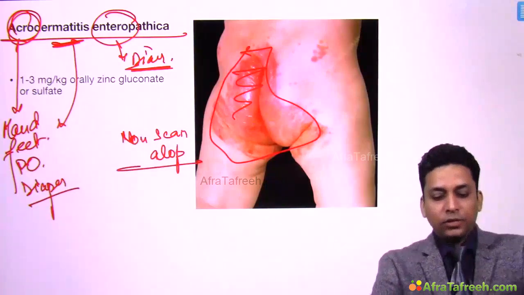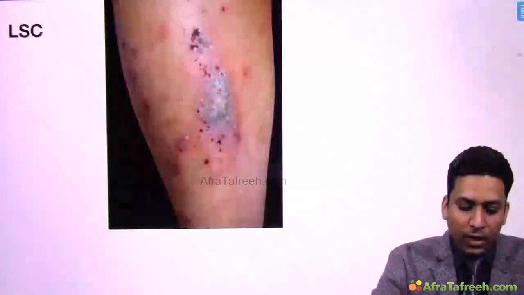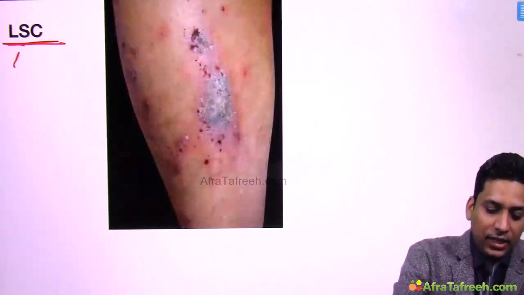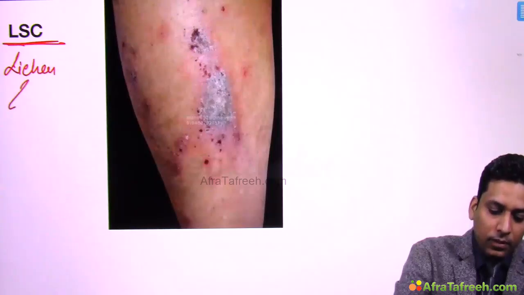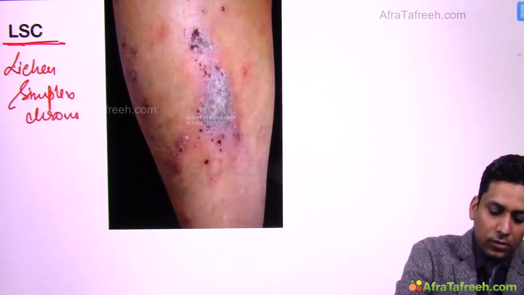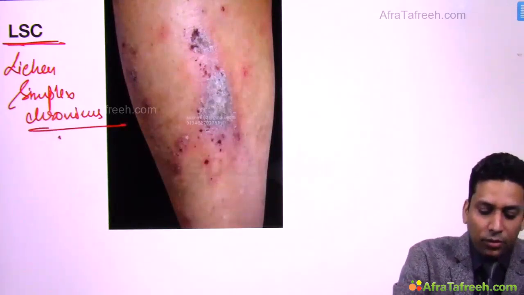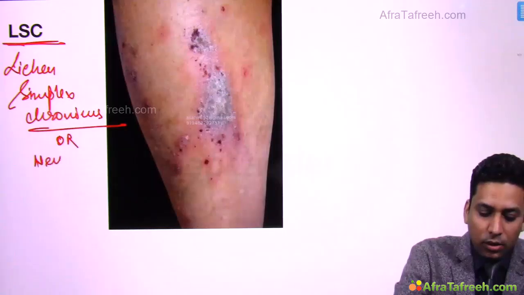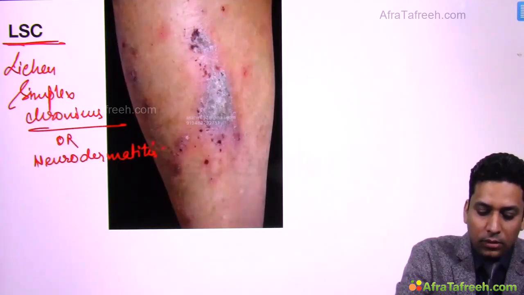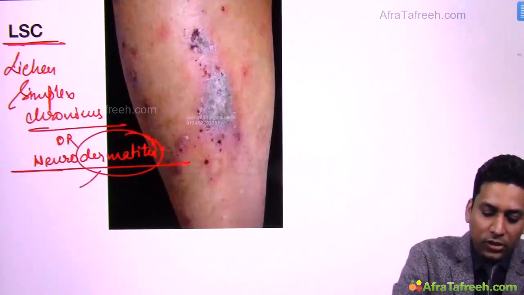Non-scarring type of alopecia. Then there is a condition known as LSC, that is lichen simplex chronicus. This lichen simplex chronicus is also known as neurodermatitis. Neurodermatitis, because this dermatitis has its origin in the brain.